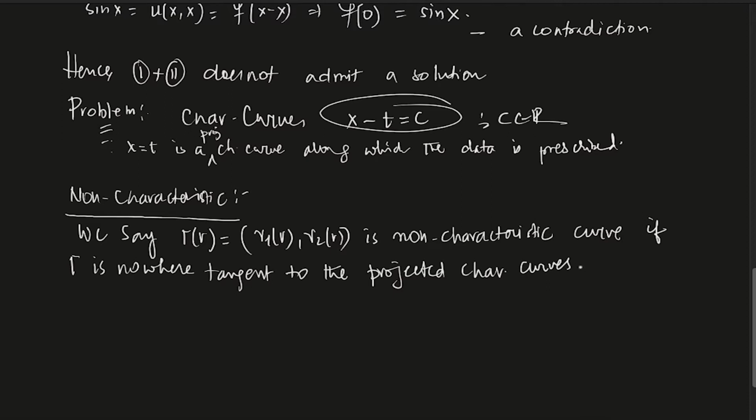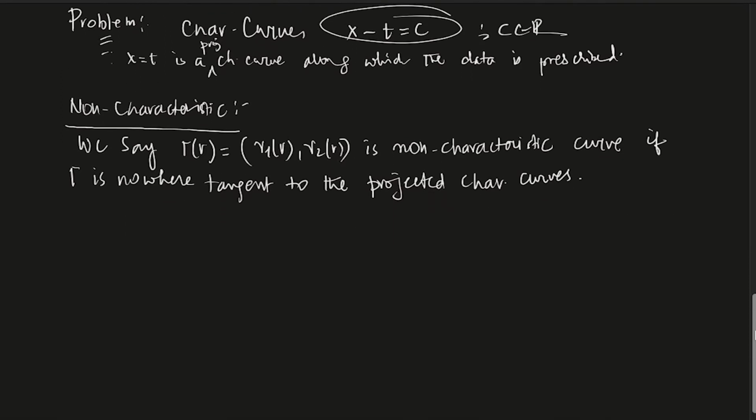Here tangents are not an issue, because all of the projected characteristics are lines and the tangent to a line is the line itself. So if gamma is nowhere tangent, then we are good to go.